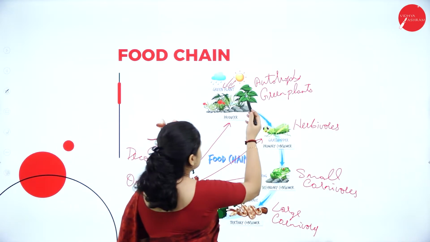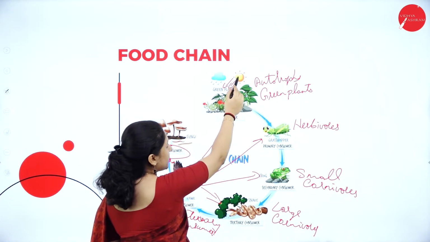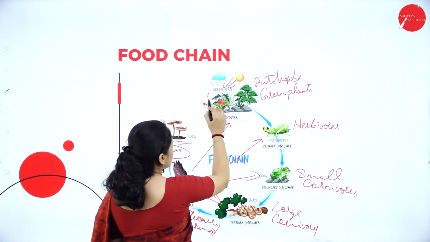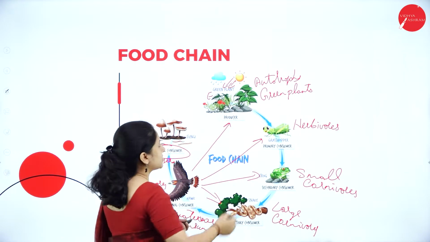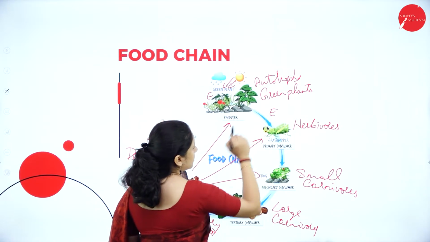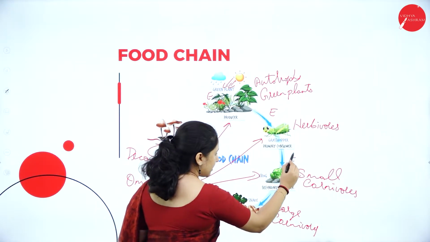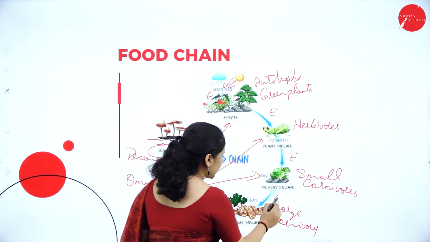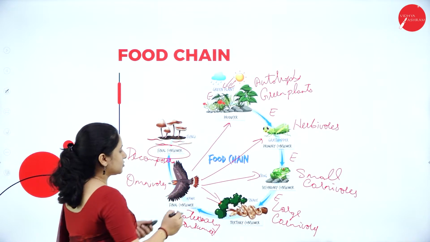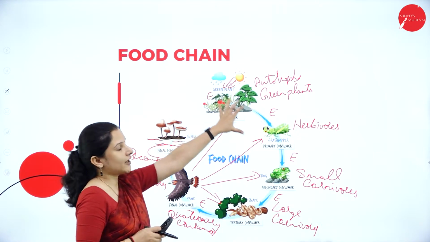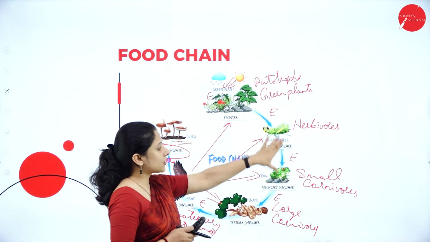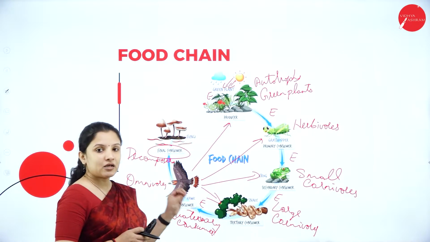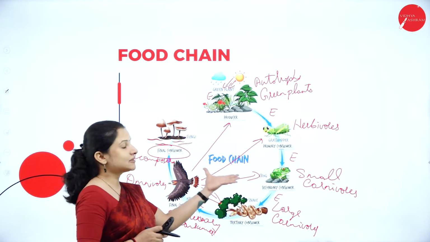So, next here, as I am telling you, the energy is moving from an abiotic factor into a biotic factor. So, the energy now is in the plant in the form of glucose. That energy will move into the grasshopper. Next, the energy will move into the frog when it feeds on the grasshopper. Next, it will move into the snake when the snake feeds on the frog. Next, to the hawk. So, like this, the flow of energy is occurring from one organism to another in different trophic levels here. So, this is how energy flows in an ecosystem in a simple food chain.